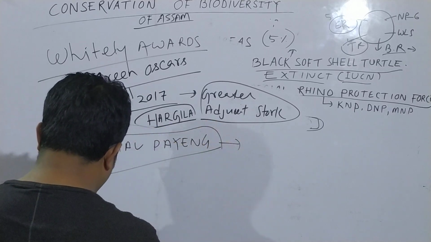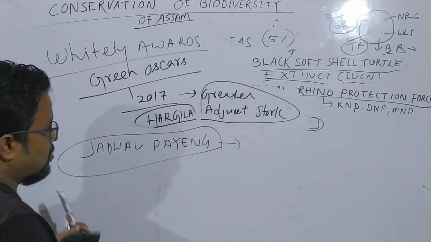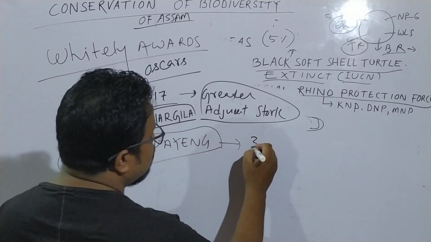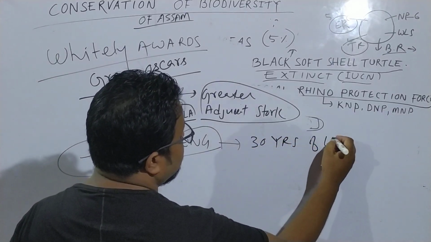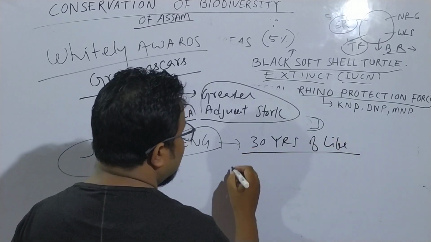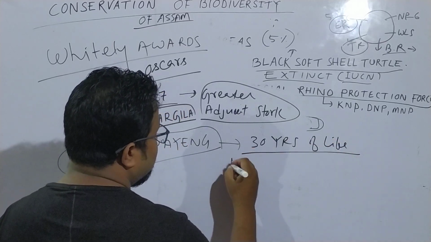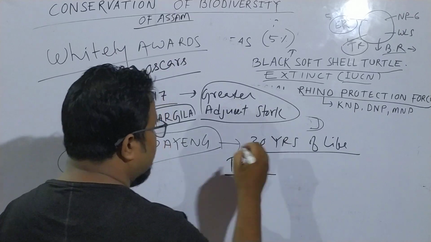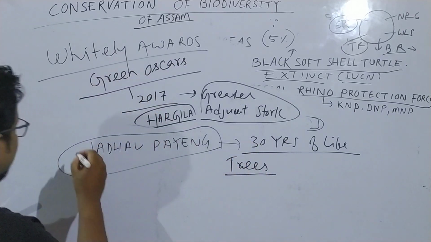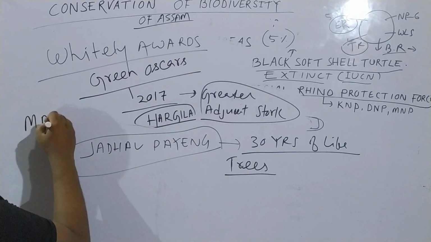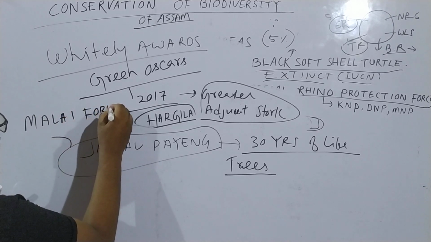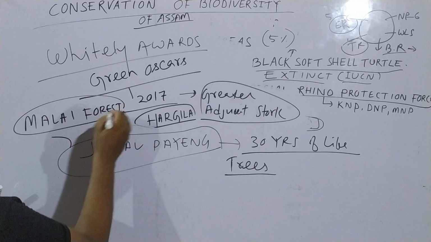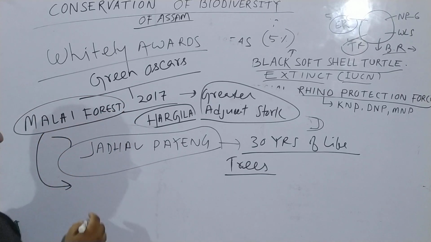He is known because he has spent 30 years of his life building trees. He built a forest which is known as the Molai forest, in the riverine island of Majuli.